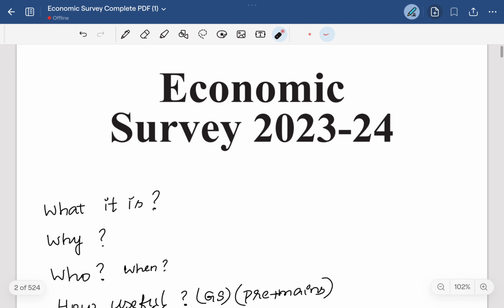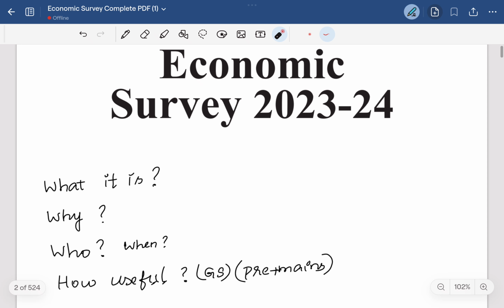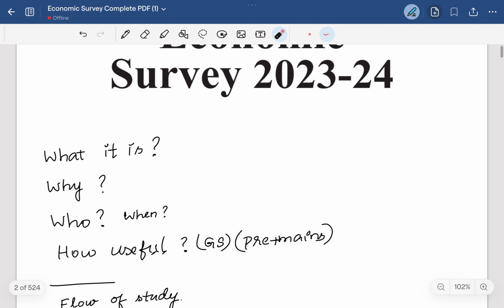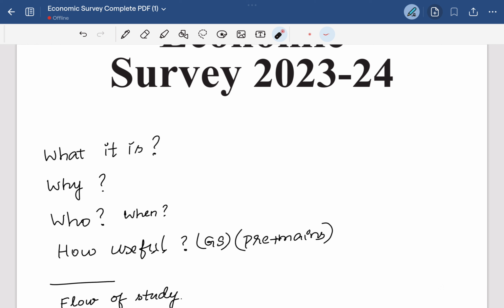Before going to the chapters, I would like to answer some basic questions. What it is and why it is. Then who publishes it, when it is published. Then how useful it is for the UPSC aspirants and other state public service aspirants who are preparing for the civil services.